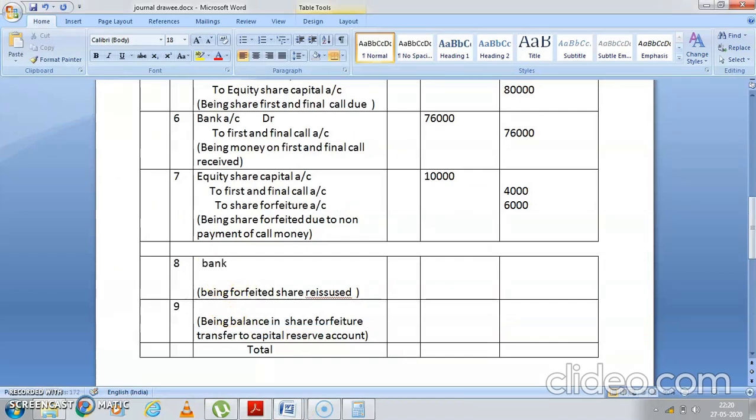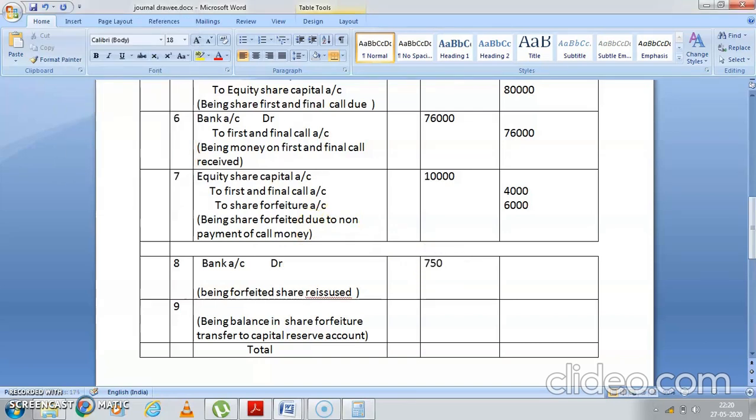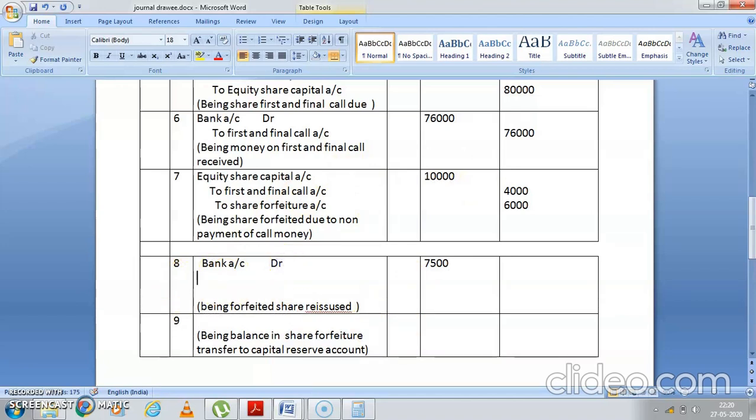So it is bank account debit. So what is the bank account debit? 75 into 100. So you're receiving how much? 7,500. जो बैलेंस है बचा हुआ, that is 10,000 का शेयर है, 7,500 आ रहा है. सो जो डिफरेंस ऑफ द अमाउंट है, that is 2,500.